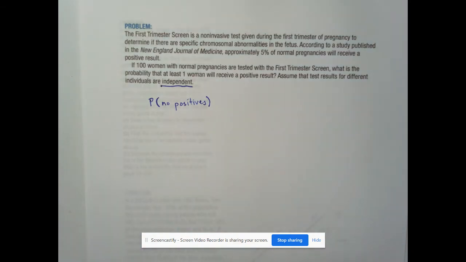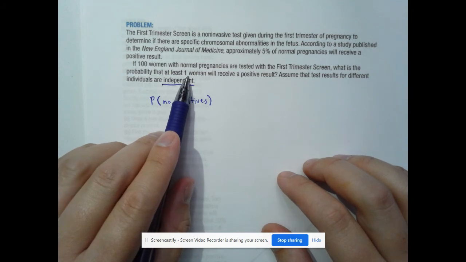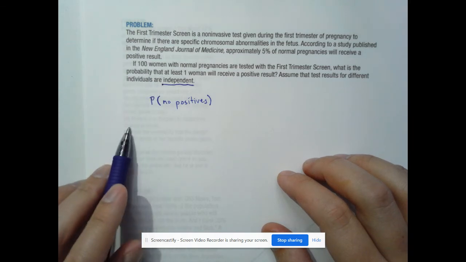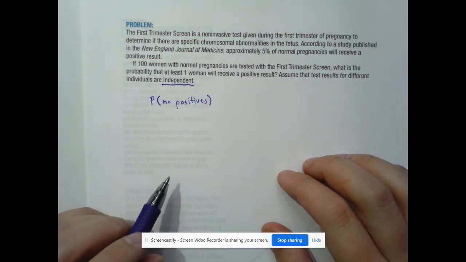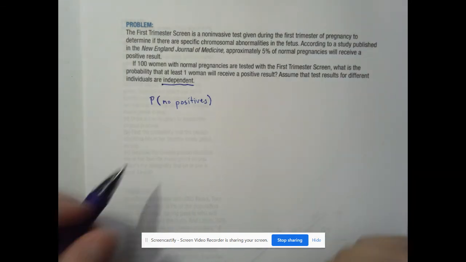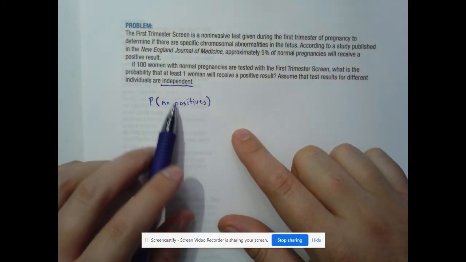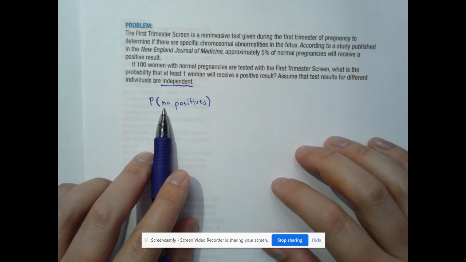I want to mention that when you do at least one, say you did one woman receives a positive result and only one, you can't say, oh, it's positive on the first, and then do 0.05 times 0.95 to the 99th. That's only that one way. It can also be the second woman, the third woman, the fourth woman, the fifth woman. So there's 100 ways of that, and if there were two, it could be the first and the second, first and the third. There's a ton of ways to do that. We'll actually talk about that with combinations. But the only way this isn't fulfilled is if you have no positive tests.